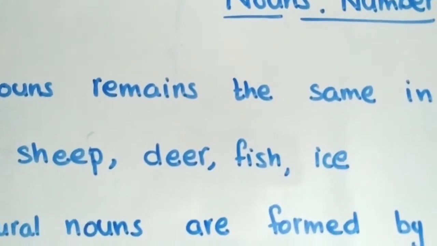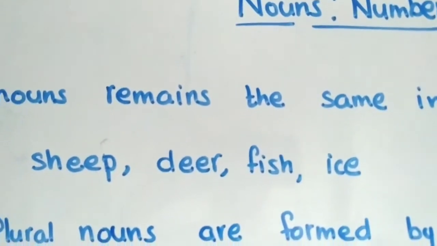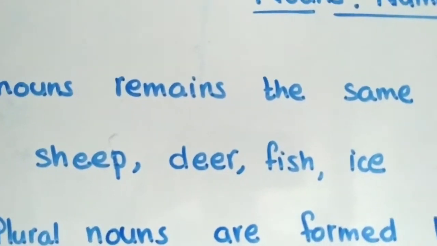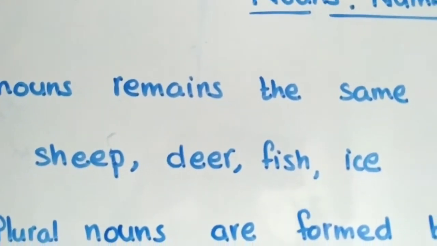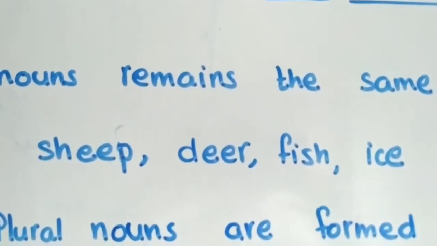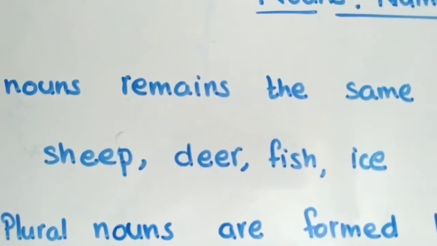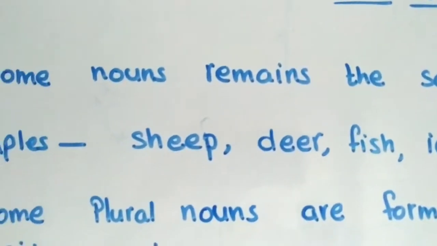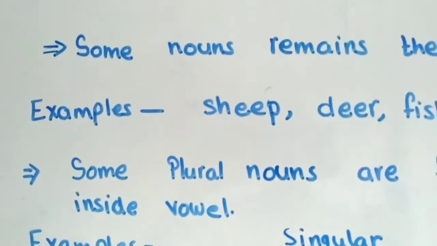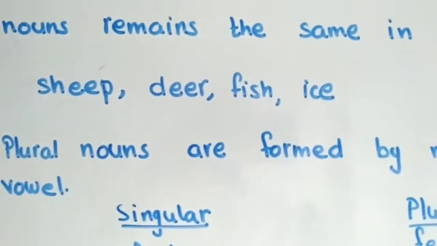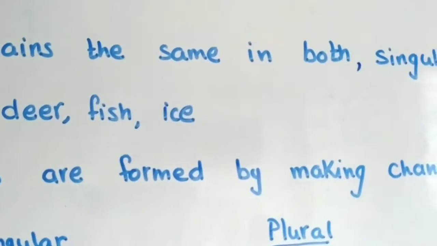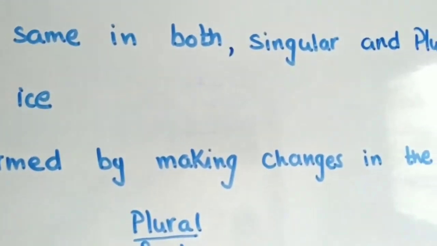When there are a variety of fish, okay, then we say fishes. Otherwise, even in quantity, when we have more than 2, 3, we say fish for the plural.